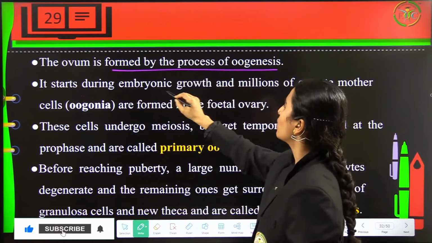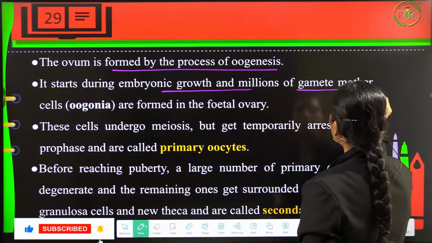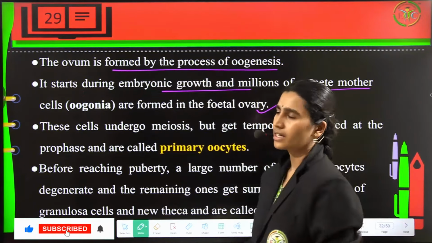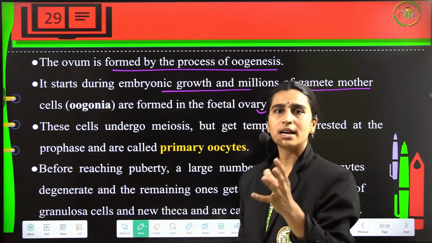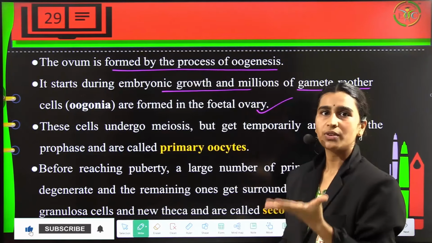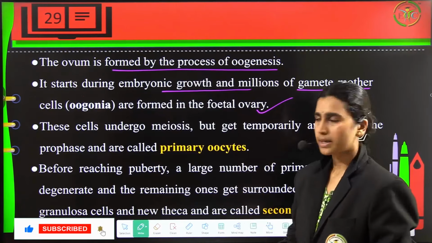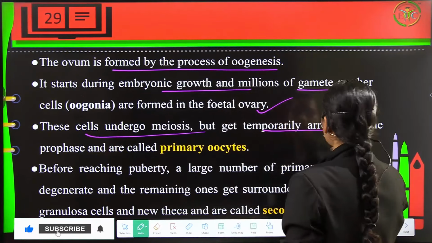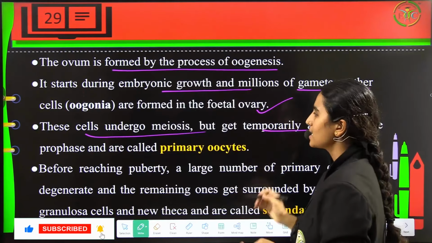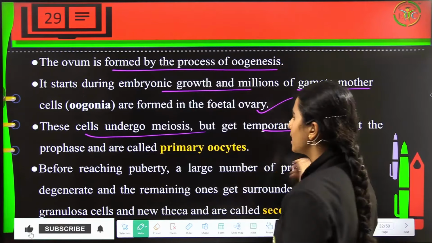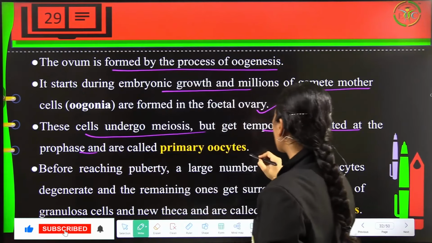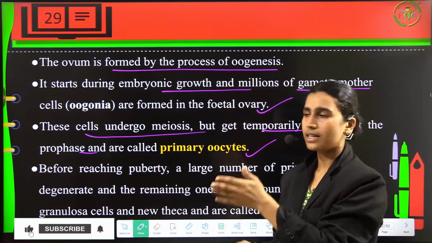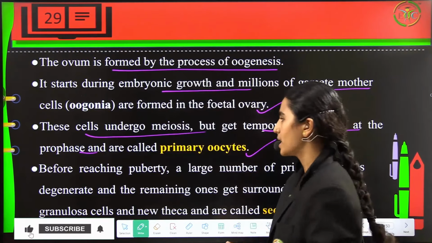It will start at the time of embryonic growth, and millions of gamete mother cells, that is oogonia, are formed in the fetal ovary. So a girl will have these cells at the time of her birth itself. These cells will undergo meiosis, but they temporarily get arrested, that is, they will not come out. They will be in prophase, and these are called the primary oocytes. Until the female child reaches puberty, they will remain as primary oocytes.